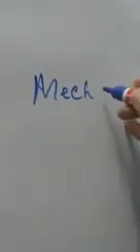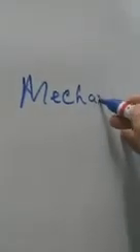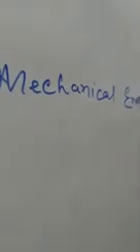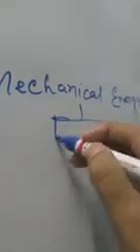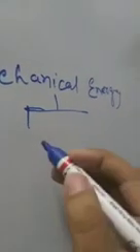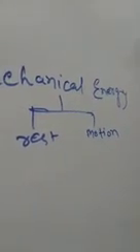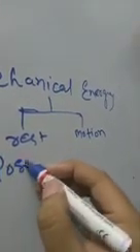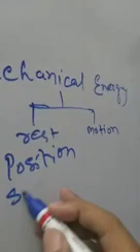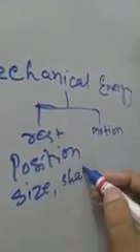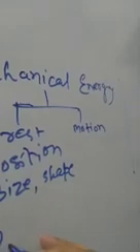Then when we talk about mechanical energy, this is your second part. The mechanical energy is the energy possessed by a body by virtue of its position or state of rest or motion. The energy possessed by the body due to its state of rest, position, size and shape, actually change in shape, is called potential energy.